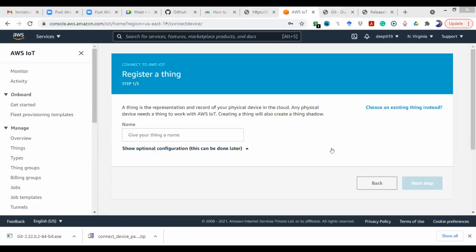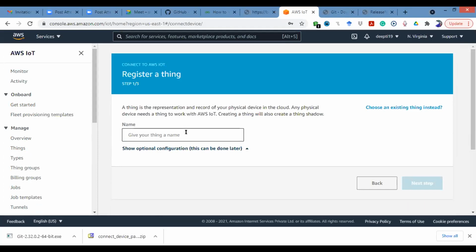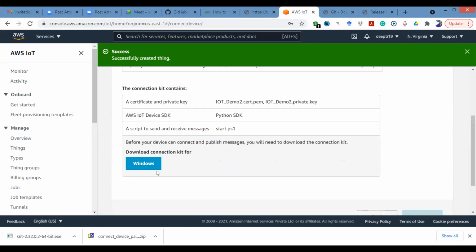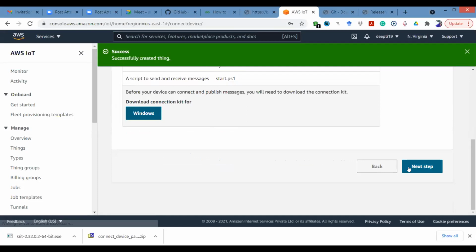Give any other name, we will try with another one. IoT, give any other name, IoT demo two, something, anything that you want to add, you can give a name, but just remember the name. Okay, click next step. Yeah, Windows, click on that Windows, it is going to download. Next step.